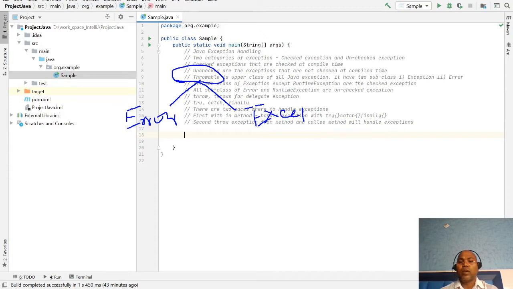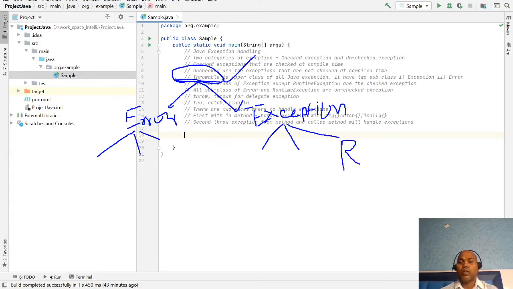Throwable is the superclass of all kinds of exceptions and errors, and there are two main subclasses, Error and Exception. Error also has multiple subclasses, and the Exception class also has multiple subclasses,